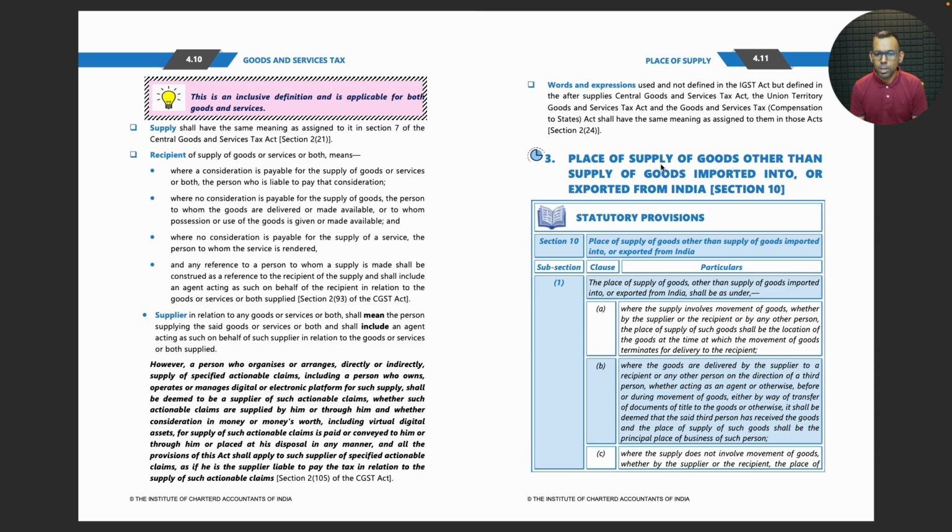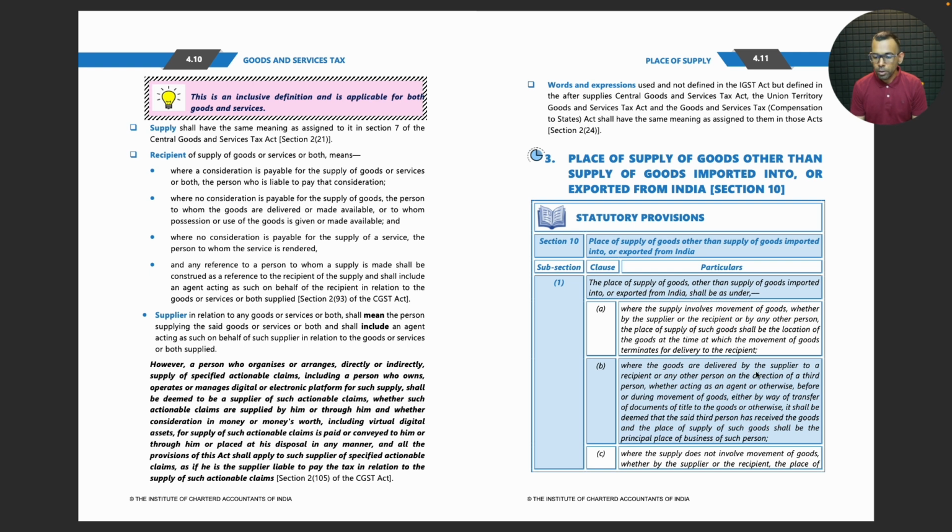Section 10, Clause 24. Place of supply of goods other than supply of goods imported into or exported from India. The place of supply of goods, subsection 1. The place of supply of goods other than goods imported into or exported from India shall be as under. Where the supply involves movement of goods, whether by the supplier or the recipient or by any other person, the place of supply of such goods shall be the location of the goods at the time at which the movement of goods terminates for delivery to the recipient.